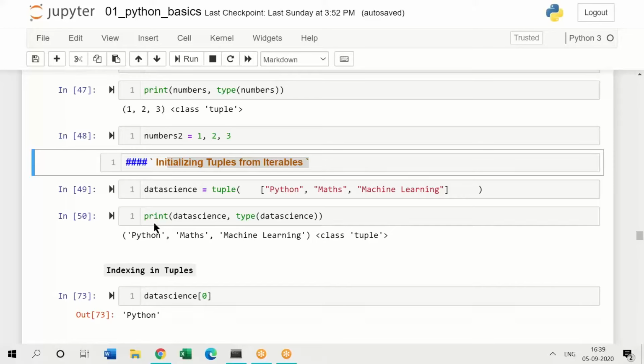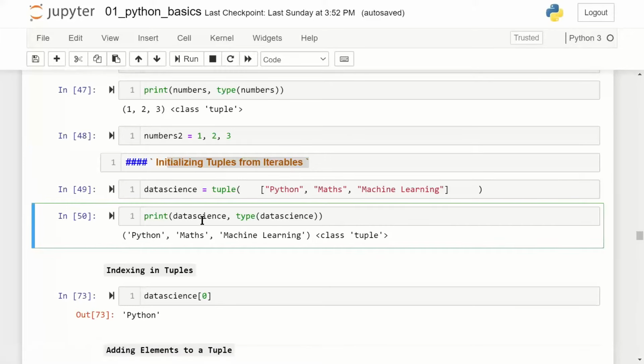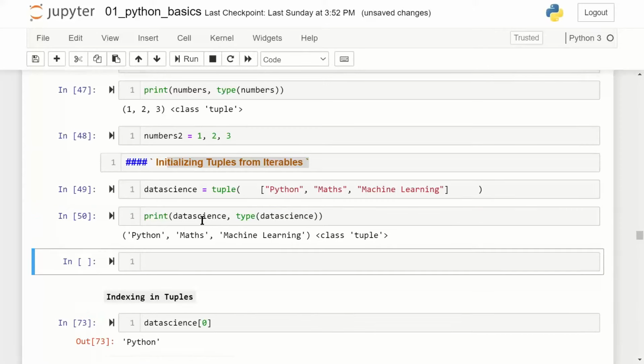Let us pass a tuple to a list. I'll insert some cells below.